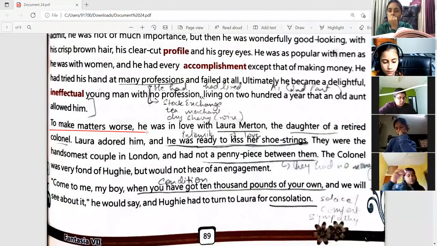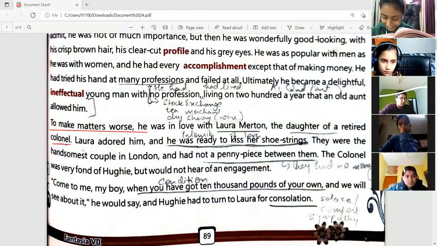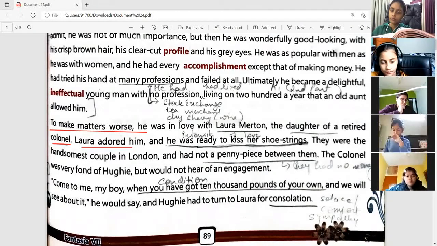So it was a very tough situation for him because he was in love with Laura Merton, the daughter of a retired colonel, right? So she must have been rich because her father was a colonel. Laura adored him. So Laura actually loved him and he was ready to kiss her shoestrings. So it basically means the intensity with which he loved her. This line has been used to show that he loved Laura a lot, right? They were the handsomest couple in London and had not a penny piece between them. But both of them were not earning, right?